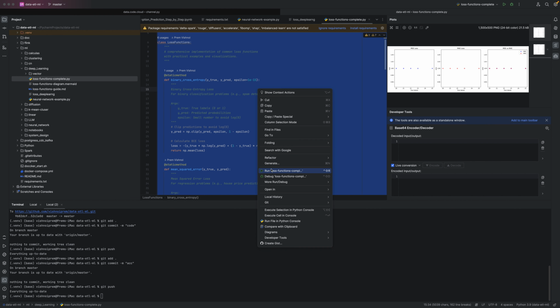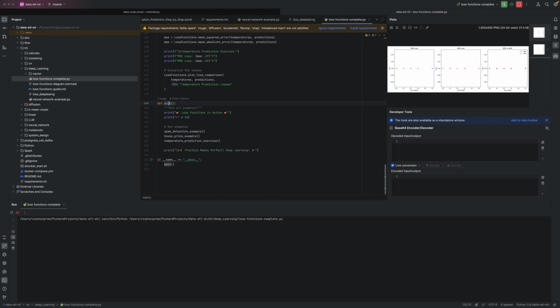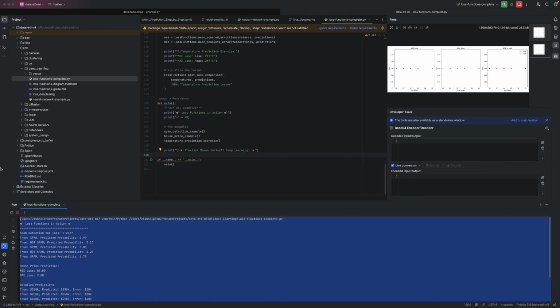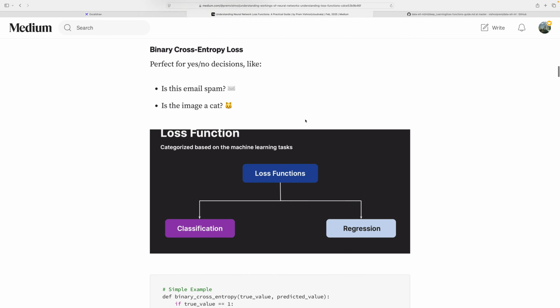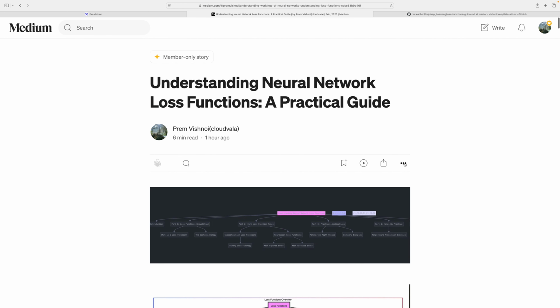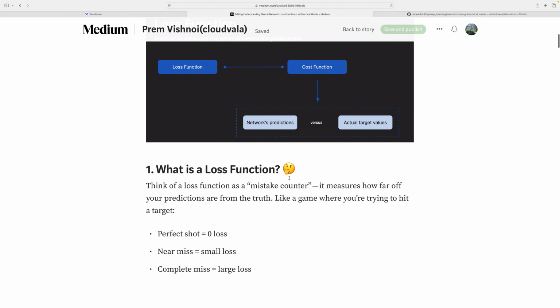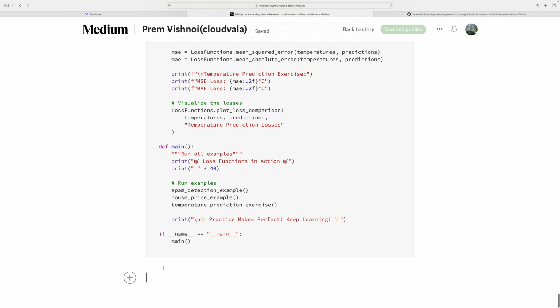Now a very small example which I have given here. Let me run it. This is the program which I have written. Basically this is the main program, and then we have various loss functions, and print. It is running, and this is the output I got. Let me put the output here for you guys and walk through this program, what it will do.